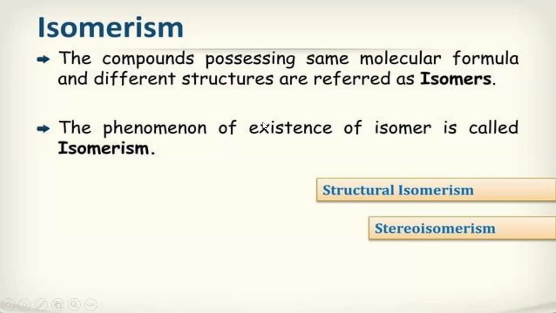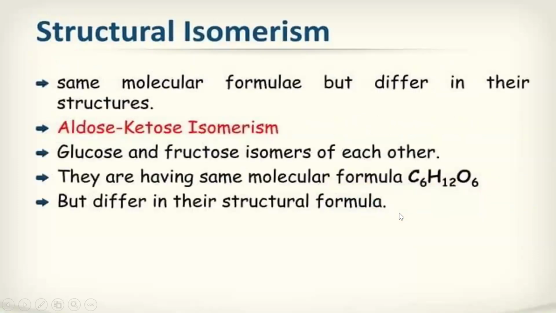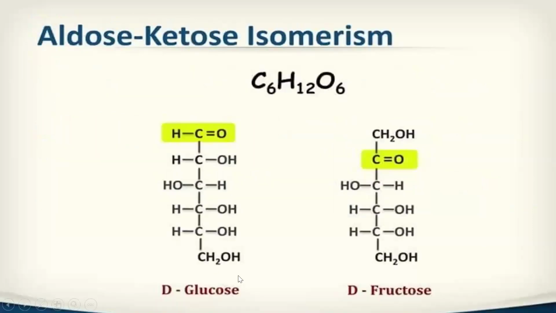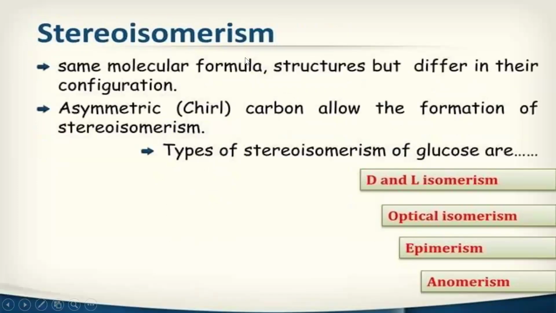Under isomers, again we have structural isomerism and stereoisomerism. Structural isomerism means they have the same molecular formula but different structure. Here you can see the molecular formula for glucose is this, and for fructose it is this, but they have different structure. So these are examples of structural isomerism. Next, coming to stereoisomerism, they have the same molecular formula, same structure but different configuration. So this is the example for stereoisomerism.